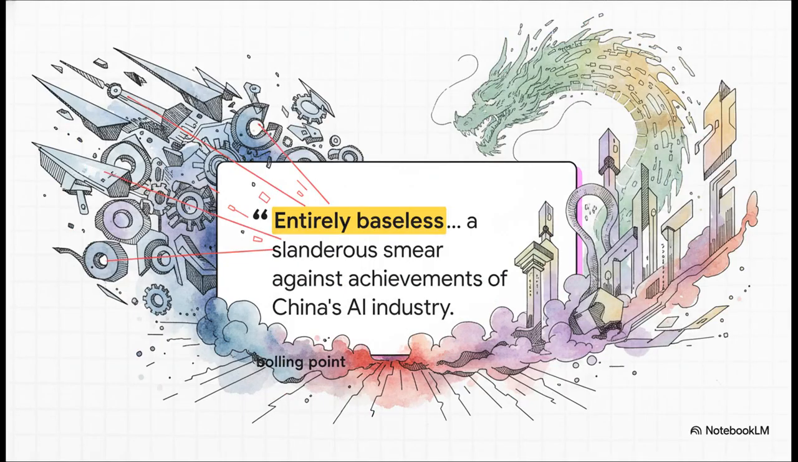But we have to look at the whole picture to keep our threat assessment totally neutral. Beijing officials, they've vehemently denied all of this. They've officially called the U.S. claims entirely baseless and pushed back hard, characterizing the whole thing as a slanderous smear against the achievements of China's artificial intelligence industry. So regardless of whose side you lean toward, one thing is absolutely clear. The temperature in this digital arms race is hitting a boiling point.